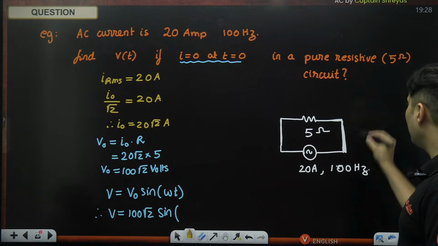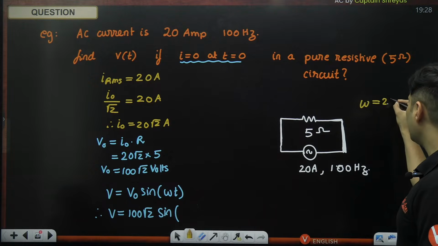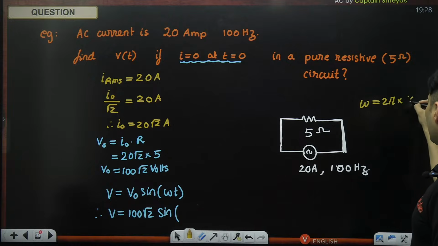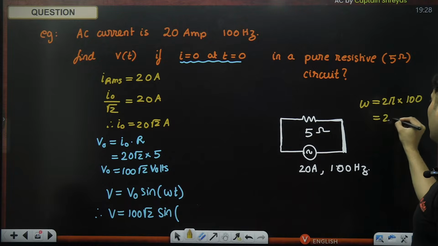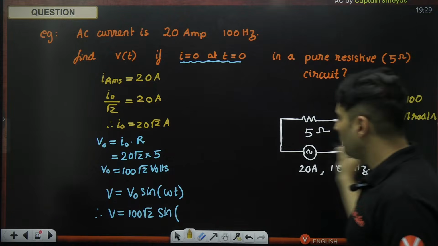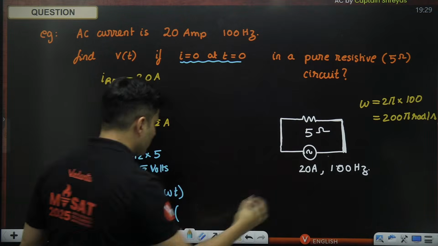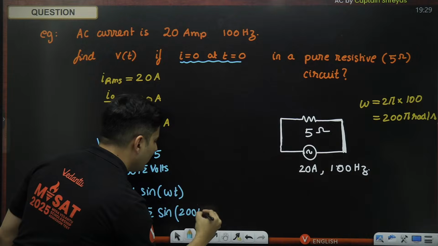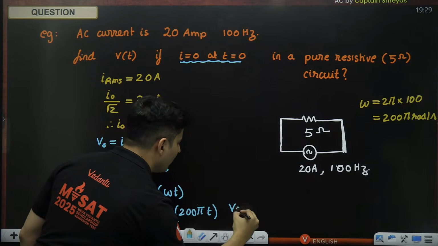So over here, 100 hertz is given. So omega, which is 2 pi multiplied by frequency, which is 100, will become 200 pi radians per second. So put 200 pi over here. So I'm just going to get 200 pi multiplied by t volts.